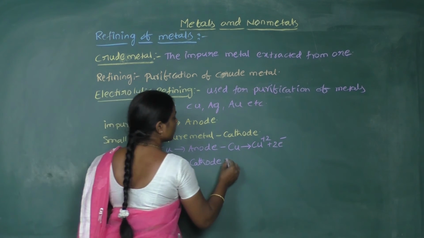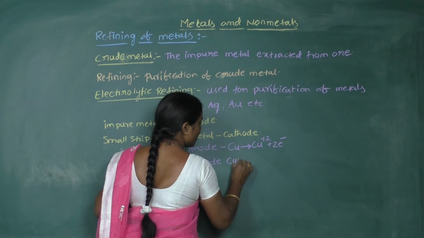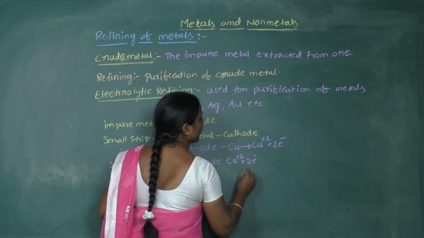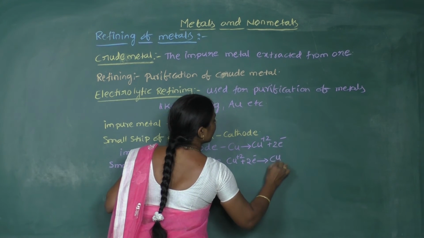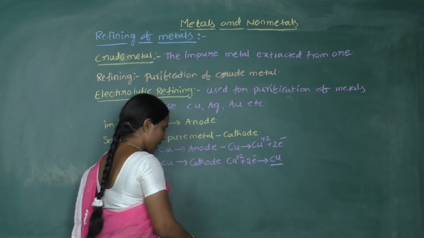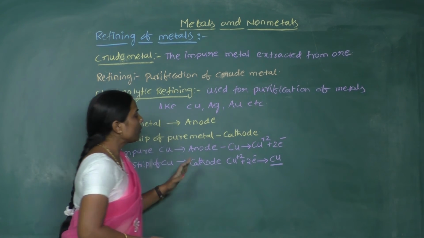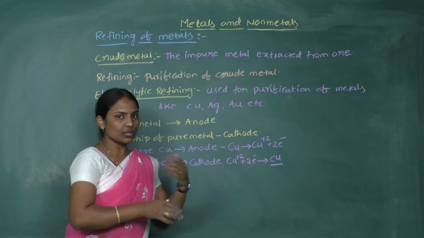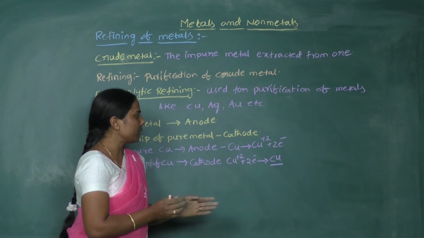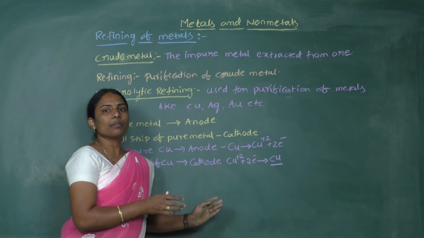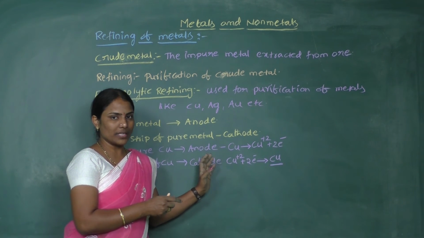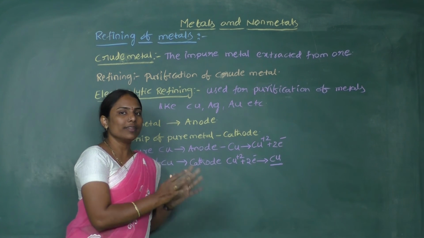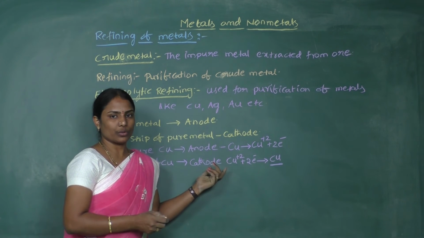So how does the reduction occur? The Cu2+ ions from the solution gain 2 electrons and copper is deposited at the cathode. Now, slowly the anode dissolves and goes into the solution, and at the same time the purest form of copper is deposited at the cathode, right?